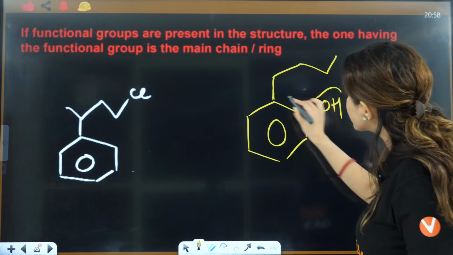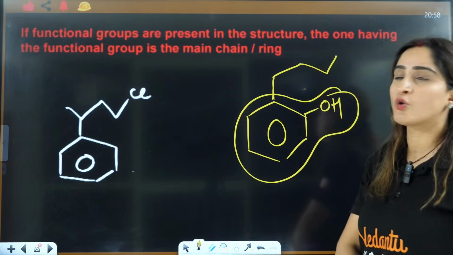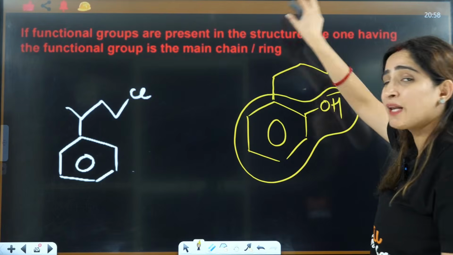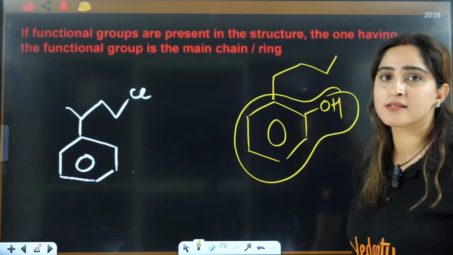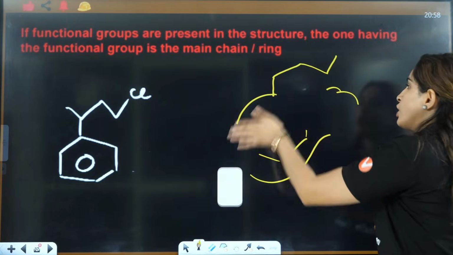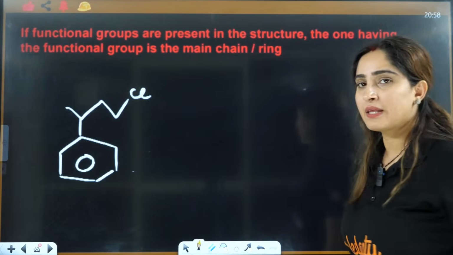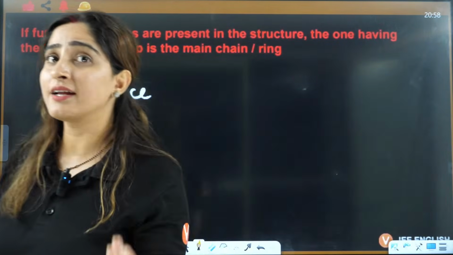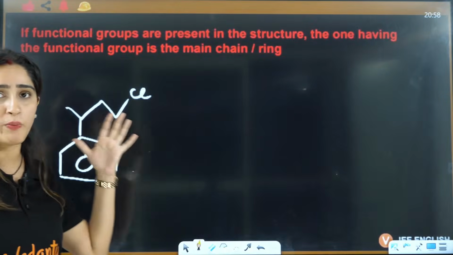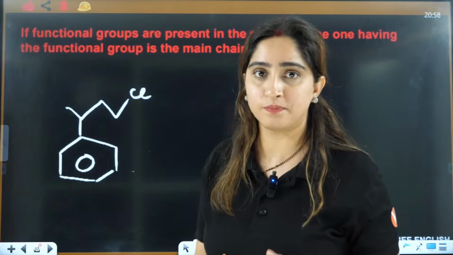If you have any functional group, you will choose benzene, no matter whether this is methyl, ethyl, or propyl. Whether the functional group is on the benzene ring or on the open chain, you will choose that one.